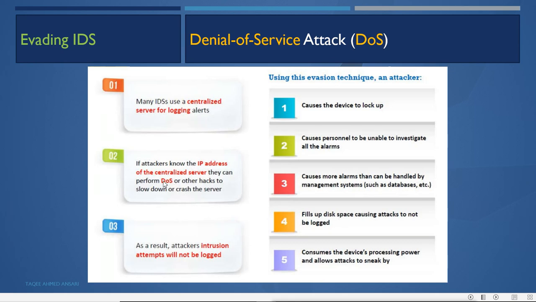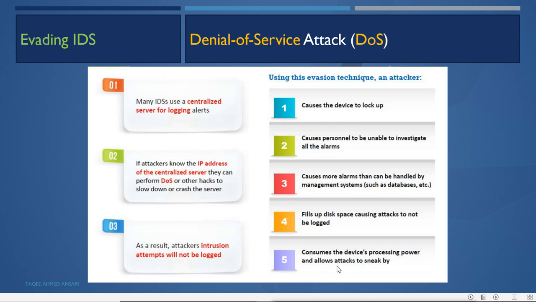Whatever logging is happening, it is happening on the server, and on the server it is stored on the hard disk. So when the attacker generates lots of fake alarms, it can fill up the hard disk space of the logging server. And then what? There is no space remaining for logging, and the server will stop logging.